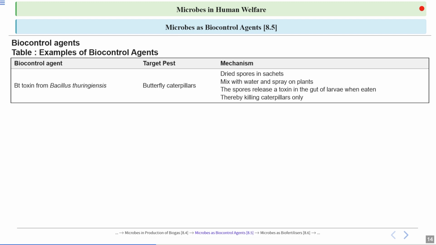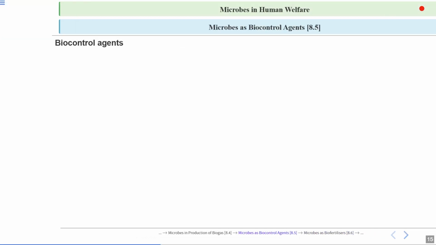Now this Bt gene has been introduced into crop plants, such as Bt cotton has been developed. It's a genetically modified plant. So when these caterpillars feed on this Bt cotton plant, then this toxin enters into their body and they die. Okay. Now this Bt toxin doesn't harm animals and mammals because it is only activated in the alkaline conditions which are present in the insect guts only.